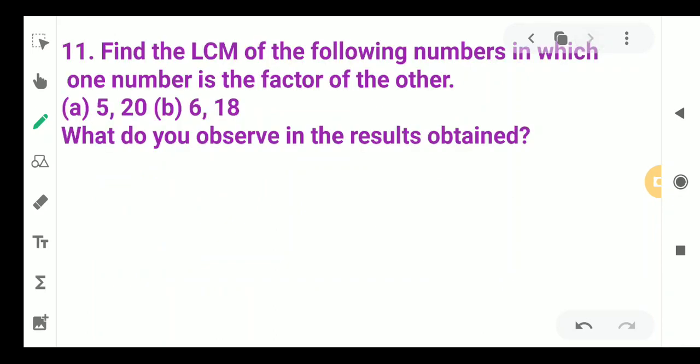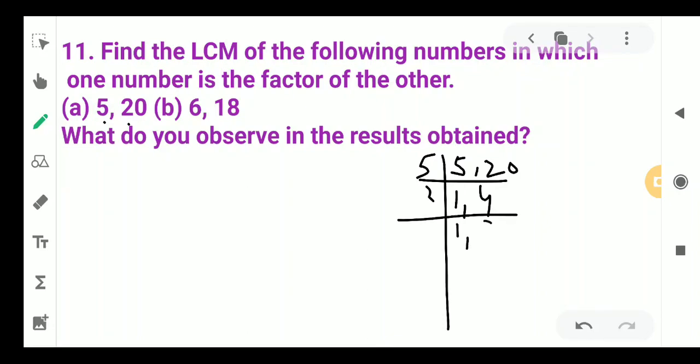Now next question, question number 11. Find the LCM of the following numbers in which one number is the factor of the other. Here one number is a factor of another, like 5 is a factor of 20, 6 is a factor of 18. We have to look for a special pattern in such numbers while finding the LCM. First of all, let me take 5 and 20. We can do 5 1s are 5, 5 4s are 20. Then we can take 2, 2 1s are 2, 2 2s are 4, 1 and 1.